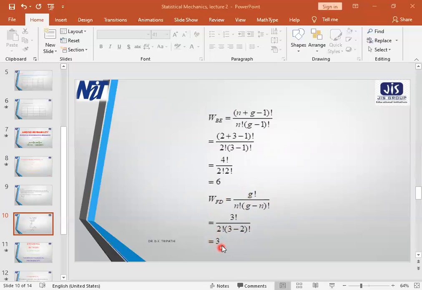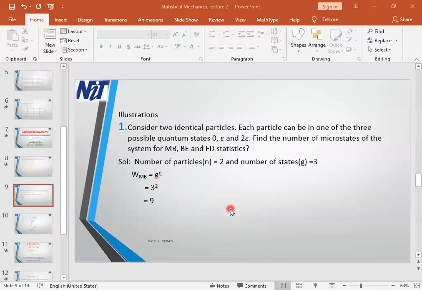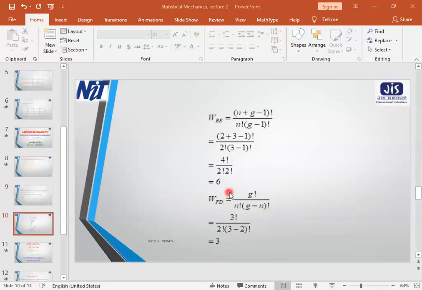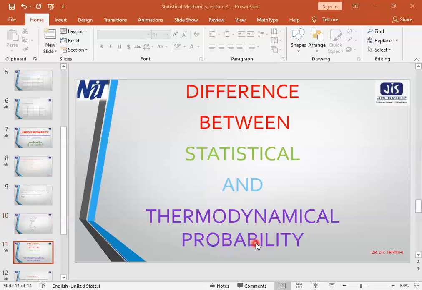That means the probability of distribution of fermions in 3 energy states will be 3. So what we have got? We have not got any value less than 1: 9, 6, and 3. So probably this confirms our theory.